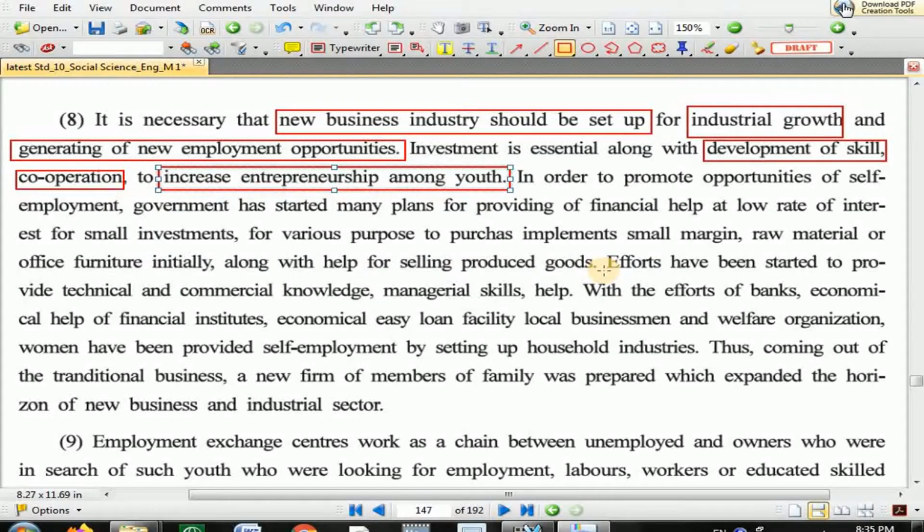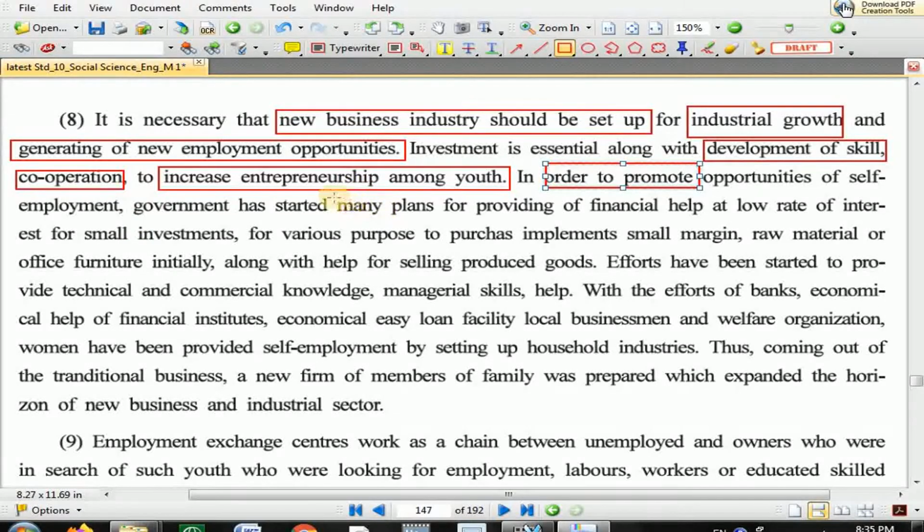Now we divide the sentence. See, the government wants to promote opportunities of self-employment, and the government wants to provide opportunity for self-employment. Means what? You will get your employment by your own, not to do a job under somebody.